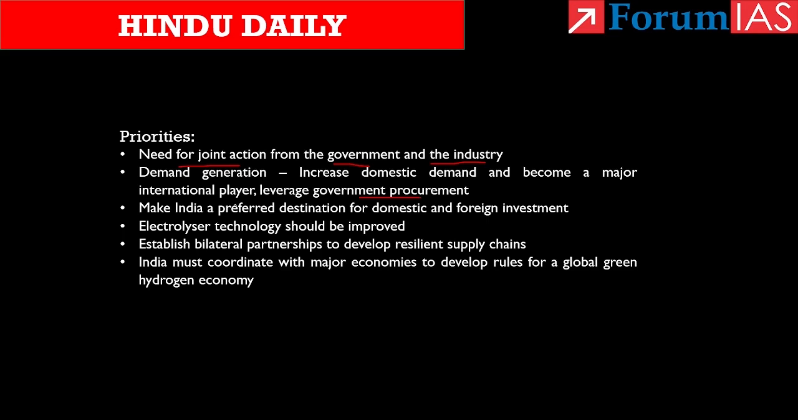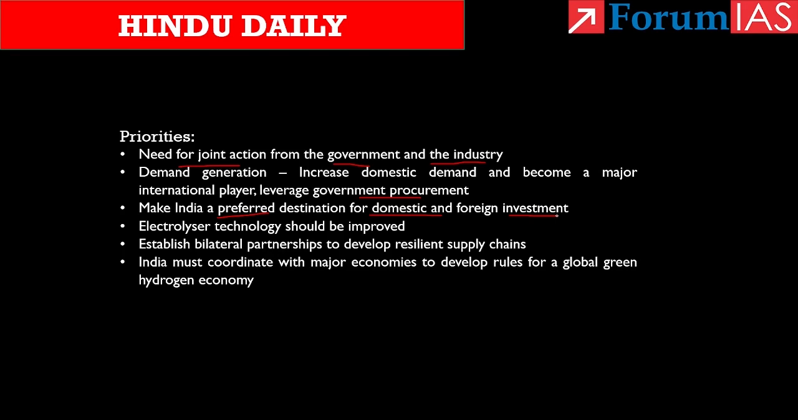Second priority is to make India a preferred destination for domestic and foreign investments. This is in line with the target that is already fixed under the National Green Hydrogen Mission. Also, the mission aims to set up various green hydrogen hubs in states and regions, which could make the consumption of it easier through comfortable transportation, exports and etc.